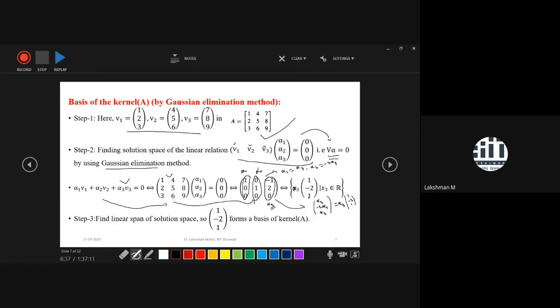So if you multiply a vector with a scalar, what will you get? You will get a line. So the kernel space of this matrix is a line. So you have to find the basis of this kernel, and it will contain only this element. So this single vector will form a basis of kernel A. The same criteria, it almost looks similar to finding the image, but there is a little bit of difference. You can observe that the kernel element happens to be an element of the domain, and the image element happens to be an element from the codomain. That is the difference.